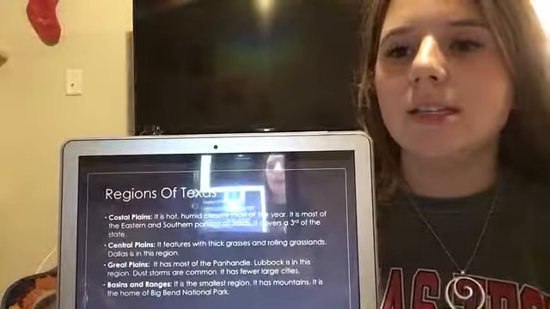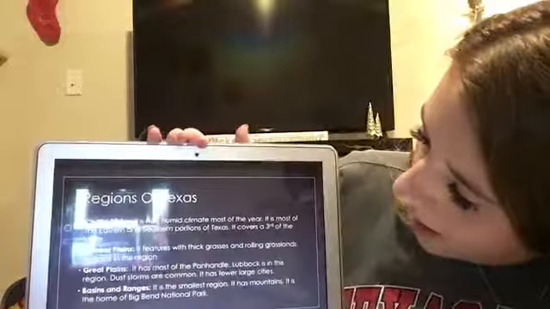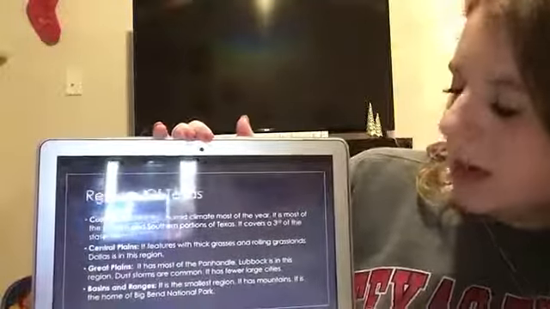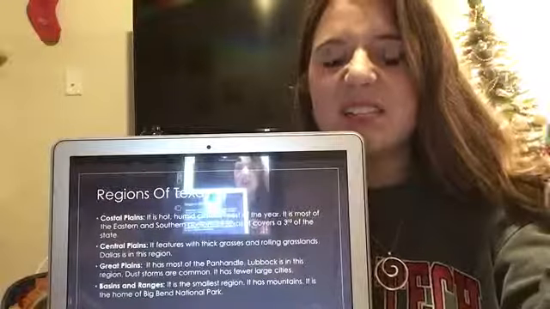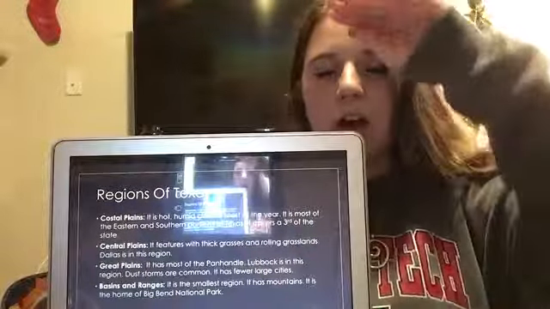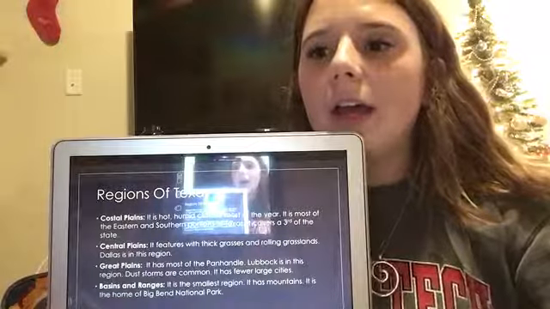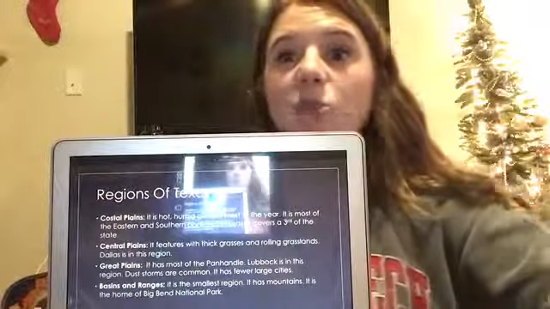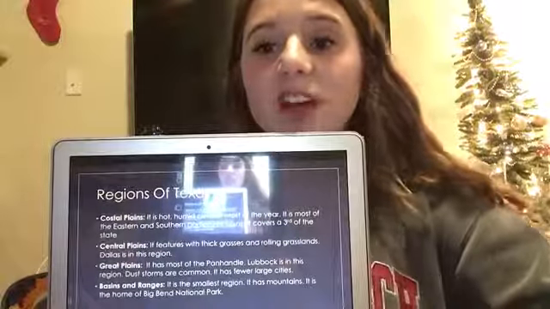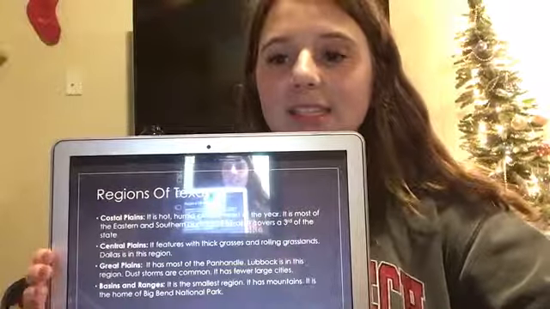And then we have the Basins and Ranges region. It is the smallest region that Texas has. It's kind of right next to the little outskirt of Texas, and it is home to the Big Bend National Park. So that's one of the national parks that we have for the United States. So that's really cool that we have it in Texas.